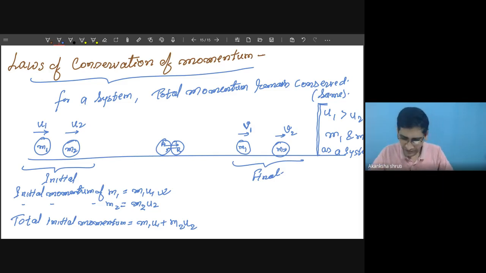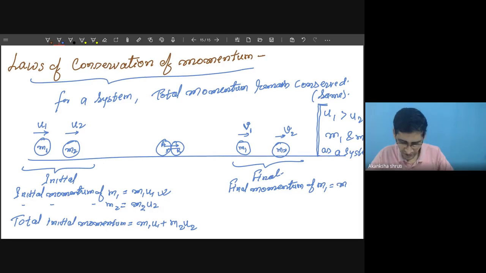Now coming to the final situation, what is the final momentum of m1? Students, the momentum of mass 1 has changed from m1 u1 to m1 v1, because v is the final speed.